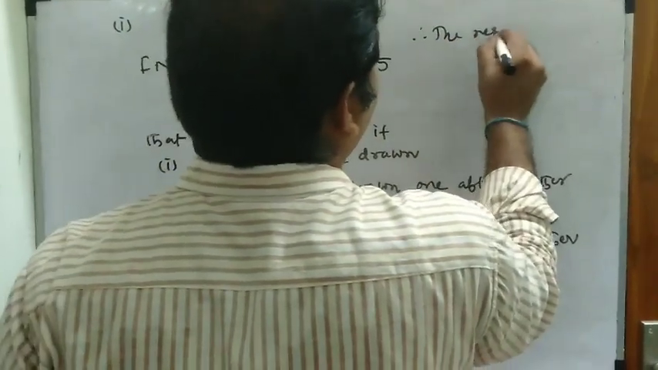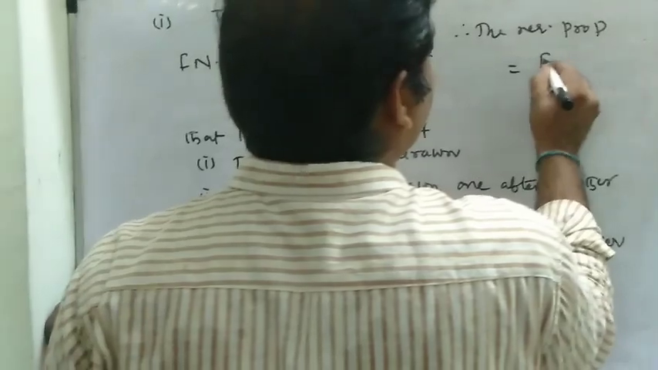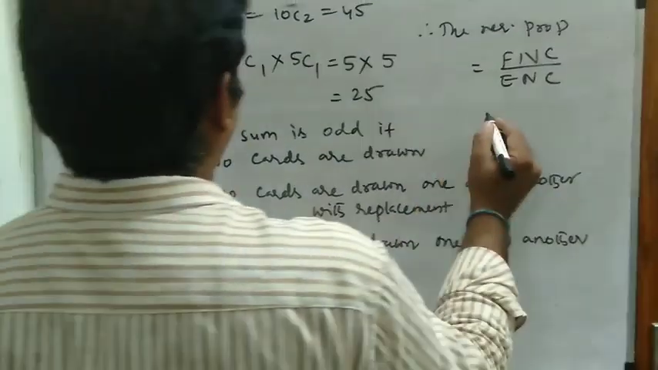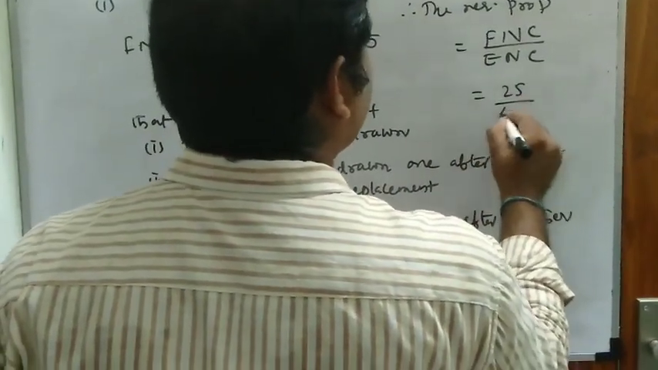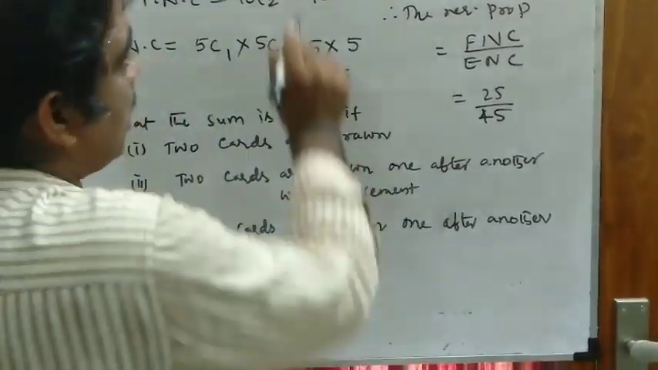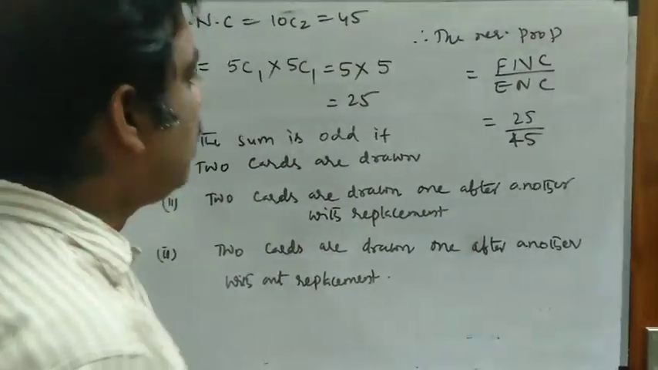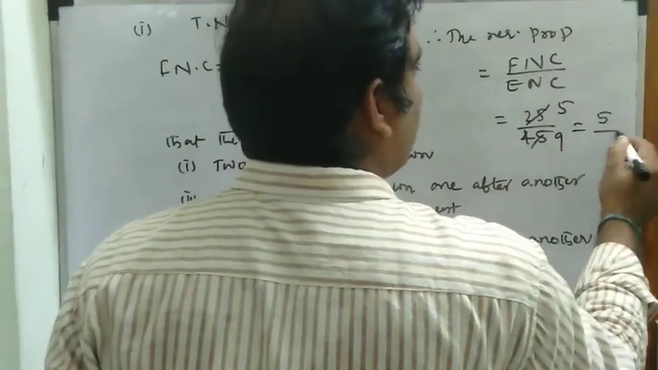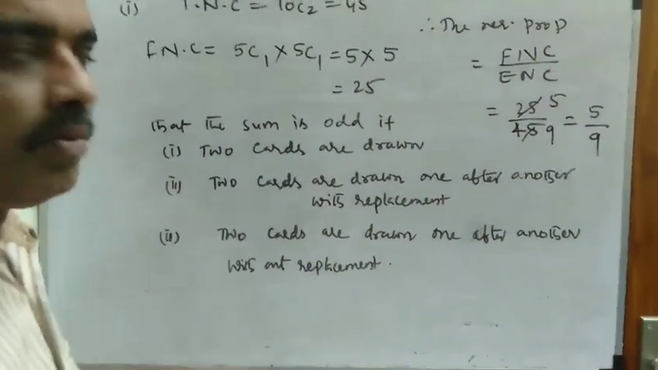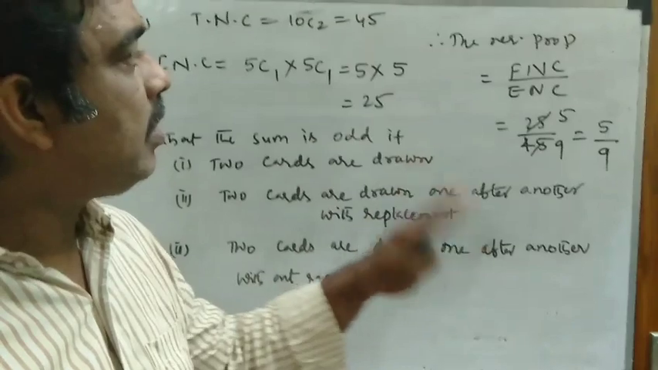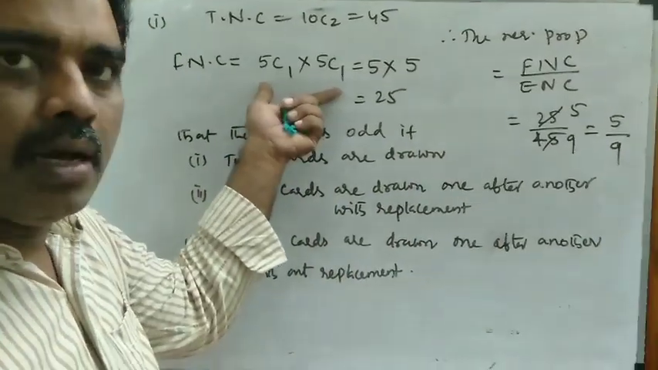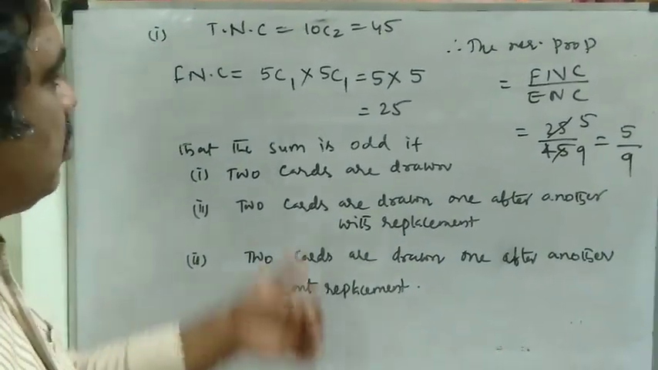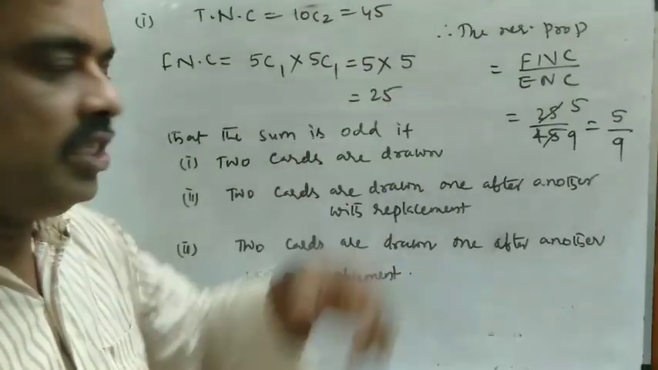Therefore, what is the required probability? Favorable number of cases by exhaustive number of cases. Here the favorable number of cases is 25 and the exhaustive number of cases is 45. The total cases, 45, should come in the denominator and the favorable cases in the numerator. 25, 5 5s and 5 9s, so the required probability is 5 by 9. Here our aim is for the sum to be odd. For an odd sum, one should come from the odd numbers and one from the even numbers. So the favorable cases will be 5C1 into 5C1.